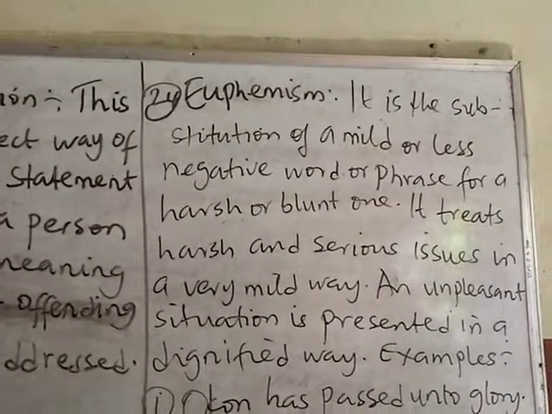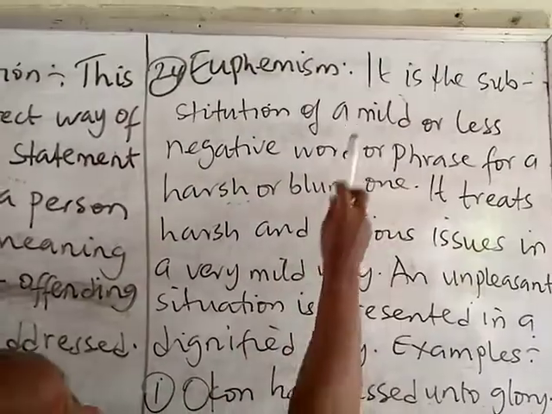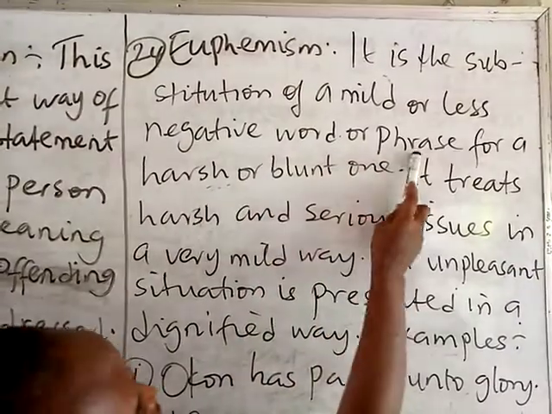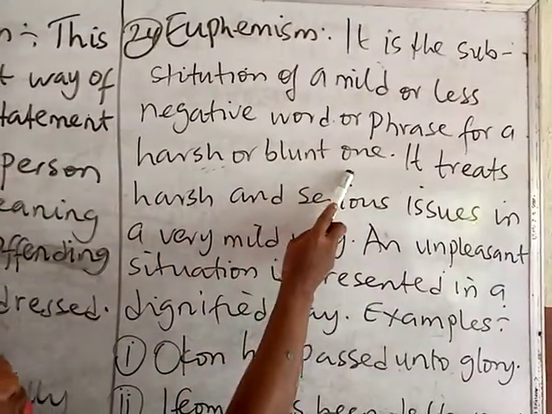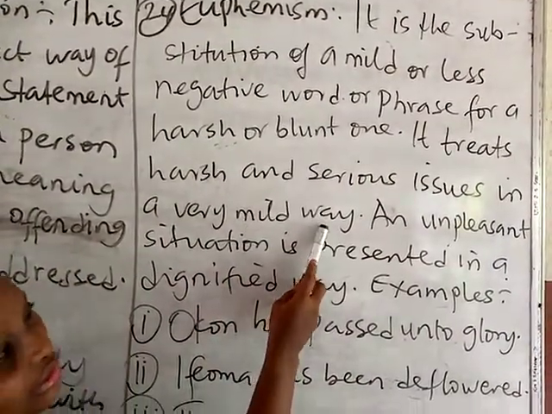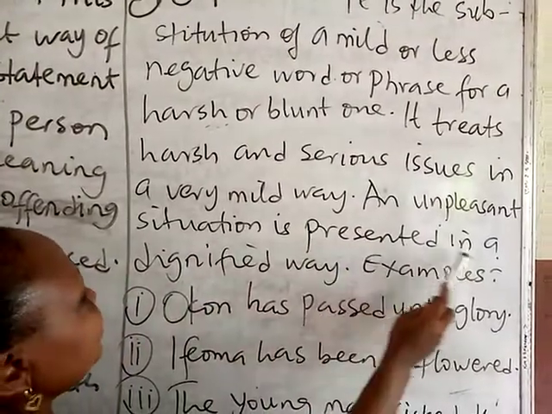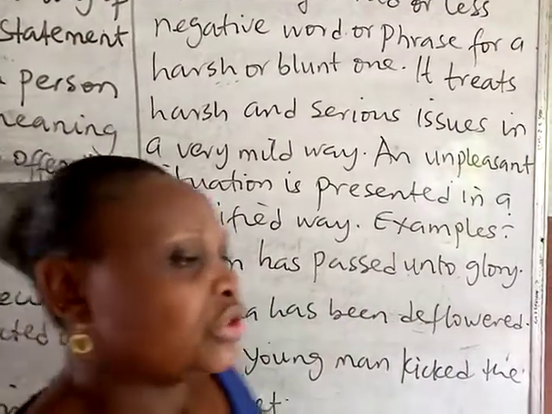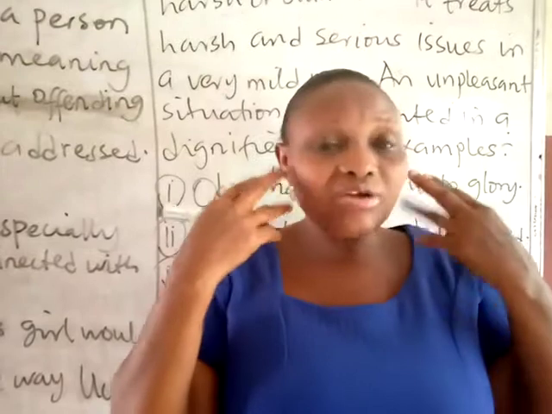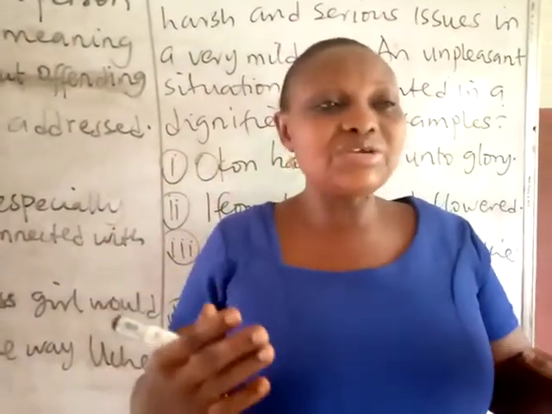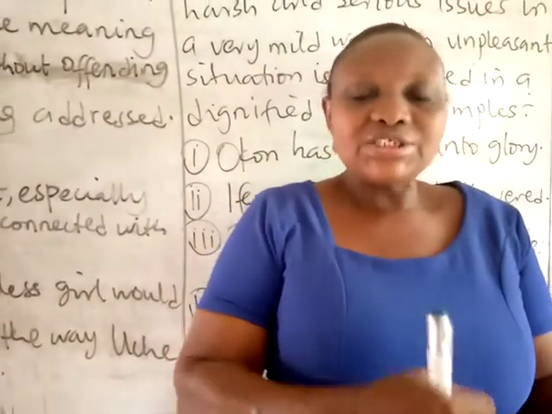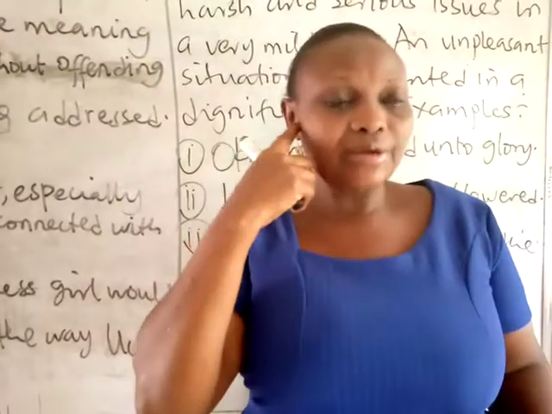Among the figures of indirectness is euphemism. Euphemism is the substitution of a mild or less negative word or phrase for a harsh or blunt one. It treats harsh and serious issues in a very mild way. An unpleasant situation is presented in a dignified way. Things that would sound so harsh or hurt the feelings of the person being addressed are presented in a very mild way, to lessen the harshness that would reach the ear.